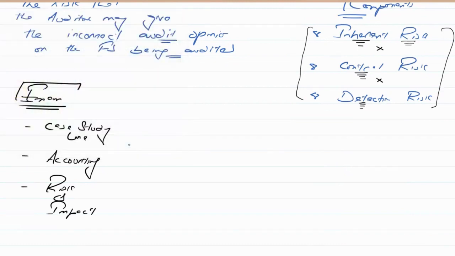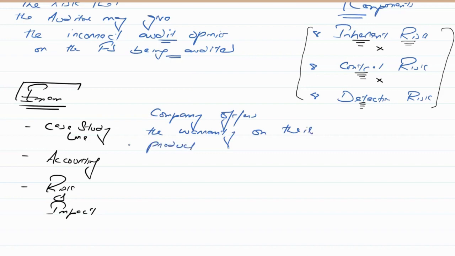So yes, the first thing first, the case study line. For example, it says the company offers a warranty on their products. Now this is, for example, the case study line. So you write the accounting treatment.